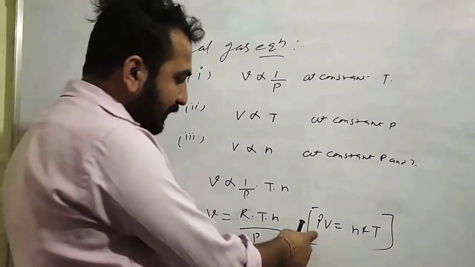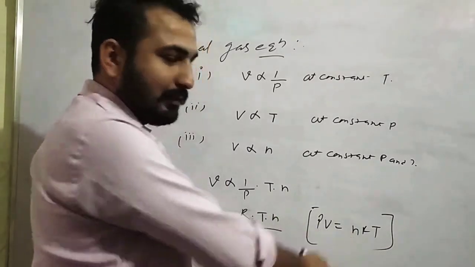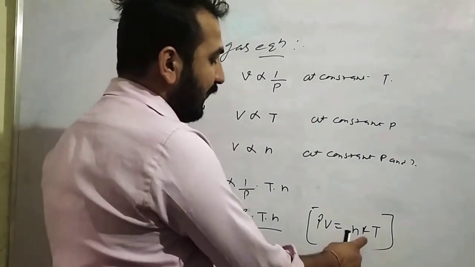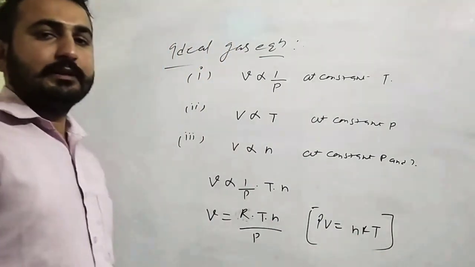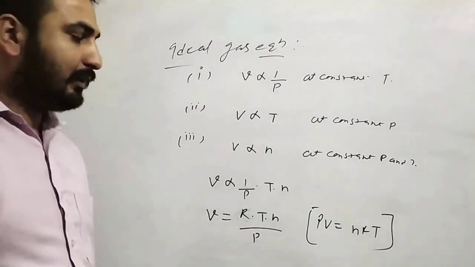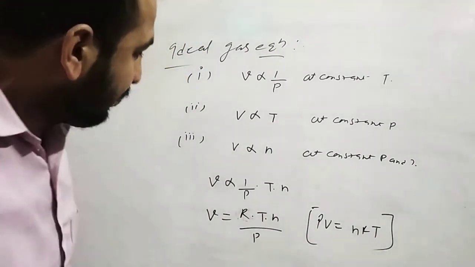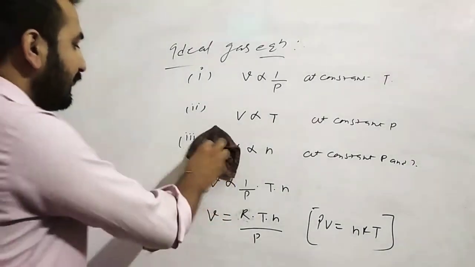And here P is the pressure, V is the volume, n is the number of moles, T is the temperature, and this R stands for the gas constant. Clear? This is called the gas constant R. So this is your ideal gas equation.